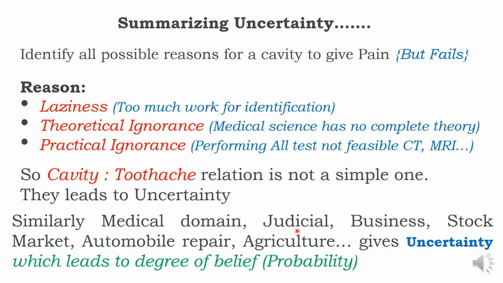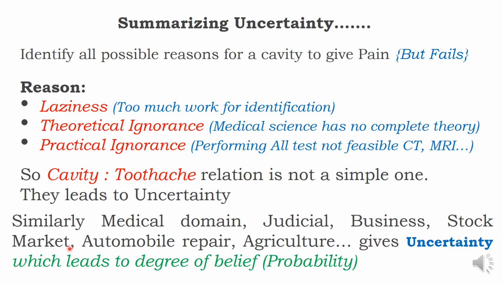A politician goes to a court, he gets some remand. Later he goes to High Court, he gets relief. Later he goes to Supreme Court, again gets held. Like this, they will have many troubles in judicial law. So judicial is itself an uncertainty, not clear. A business is uncertainty, not clear. A business in Bangalore may not be the same in Tumkur. Okay. Stock exchange is highly volatile, not clear.